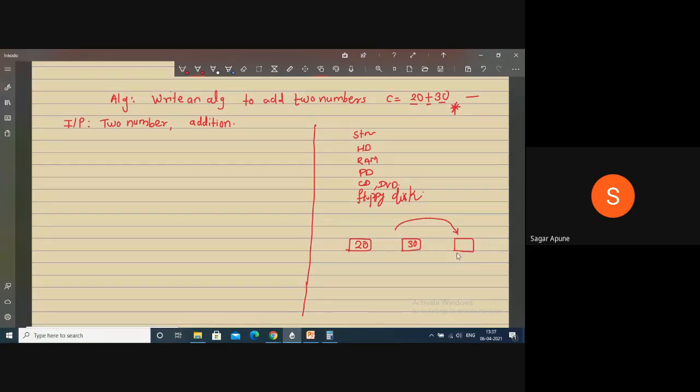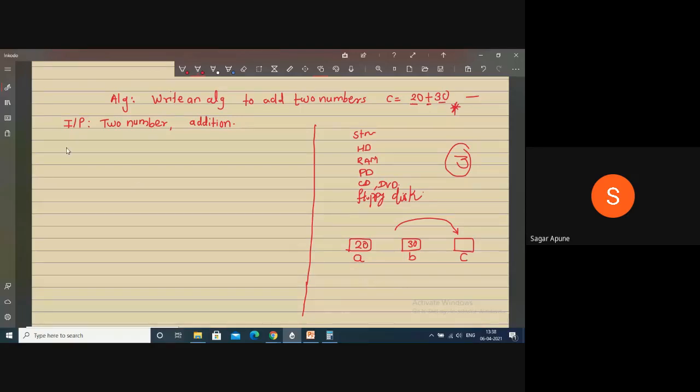So there are 3 memory locations we require to add 2 numbers. I assign the names to these memory locations: A, B, and C.